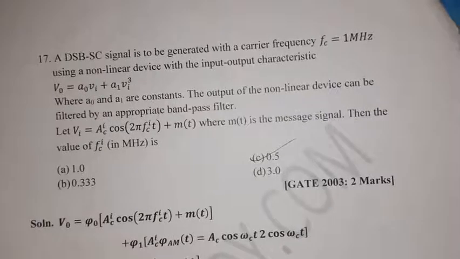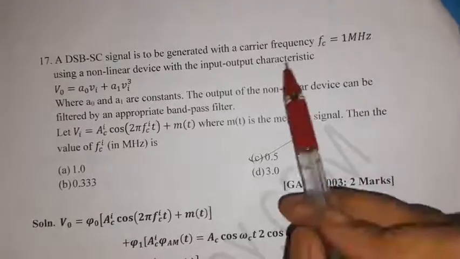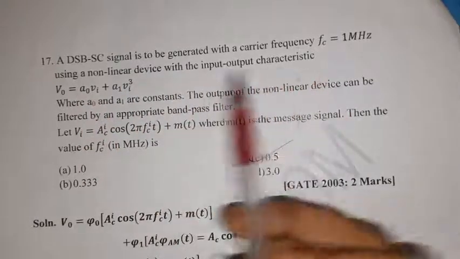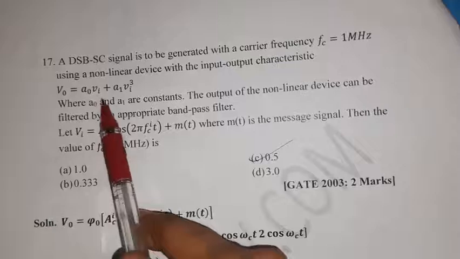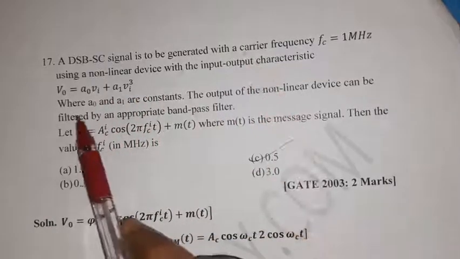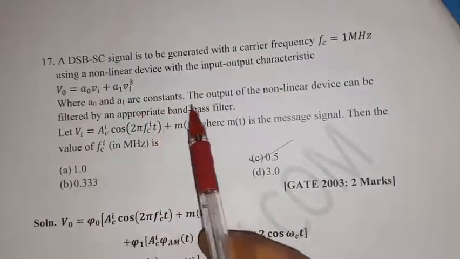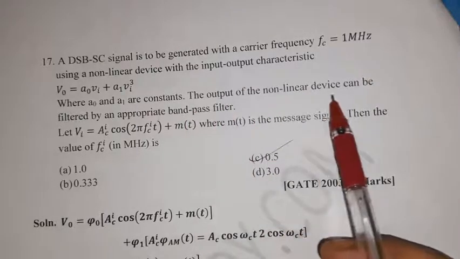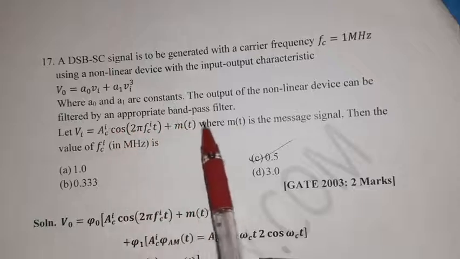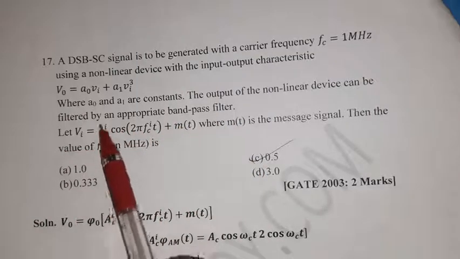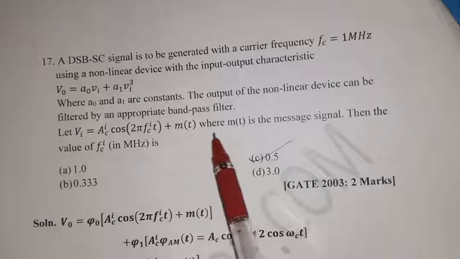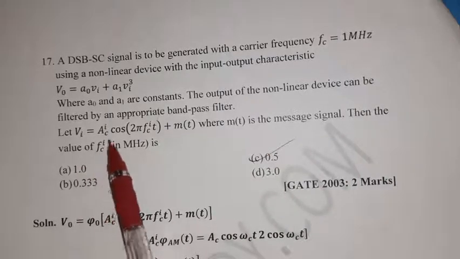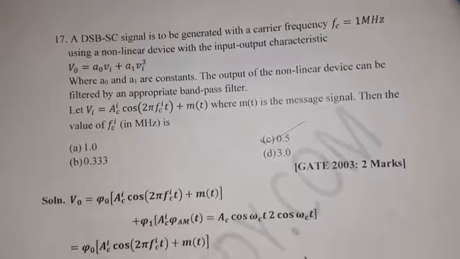A DSB-SC signal is to be generated with the carrier frequency Fc equal to 1 MHz using a non-linear device with the input-output characteristic V0 equal to A0 Vi plus A1 Vi cube, where A0 and A1 are constants. The output of the non-linear device can be filtered by an appropriate band pass filter. Let Vi equal to Ac cos 2 pi Fci t plus m(t), where m(t) is the message signal. Then the value of Fci in megahertz is?